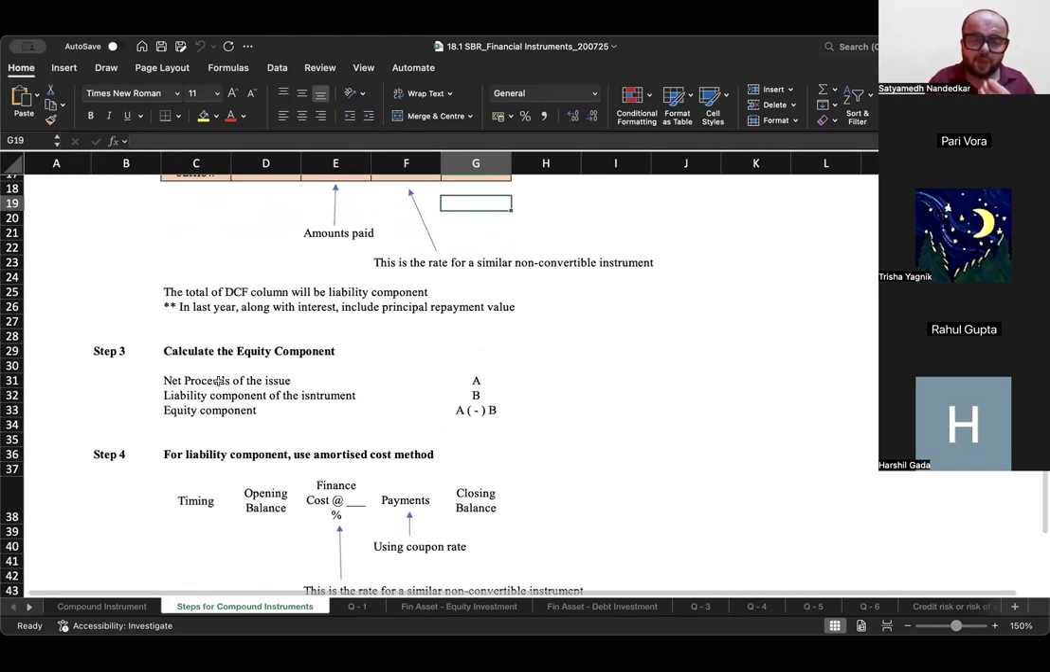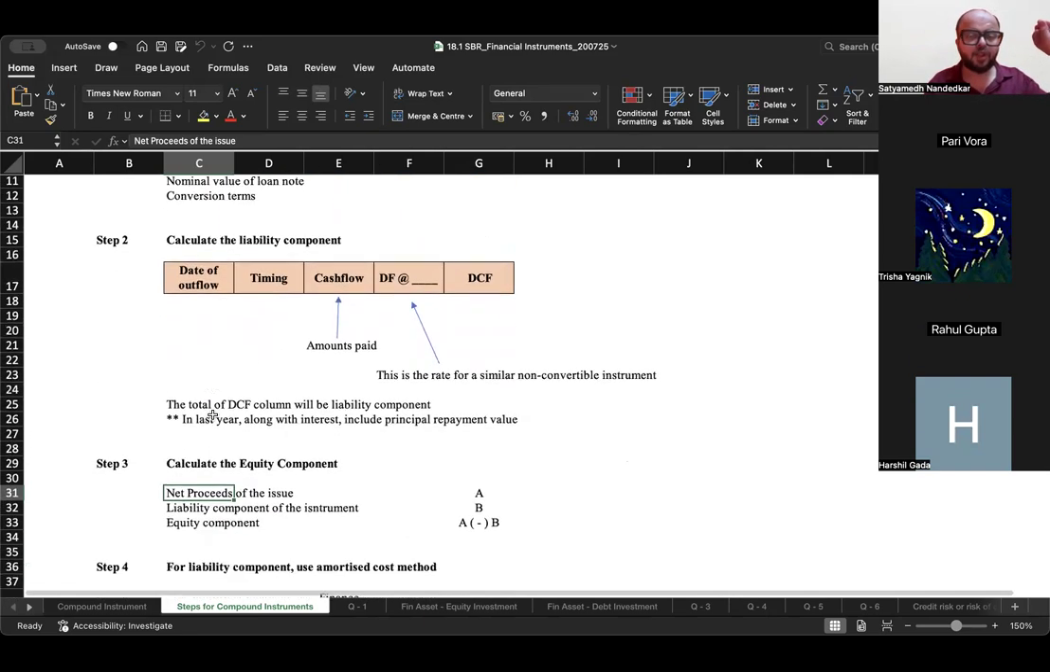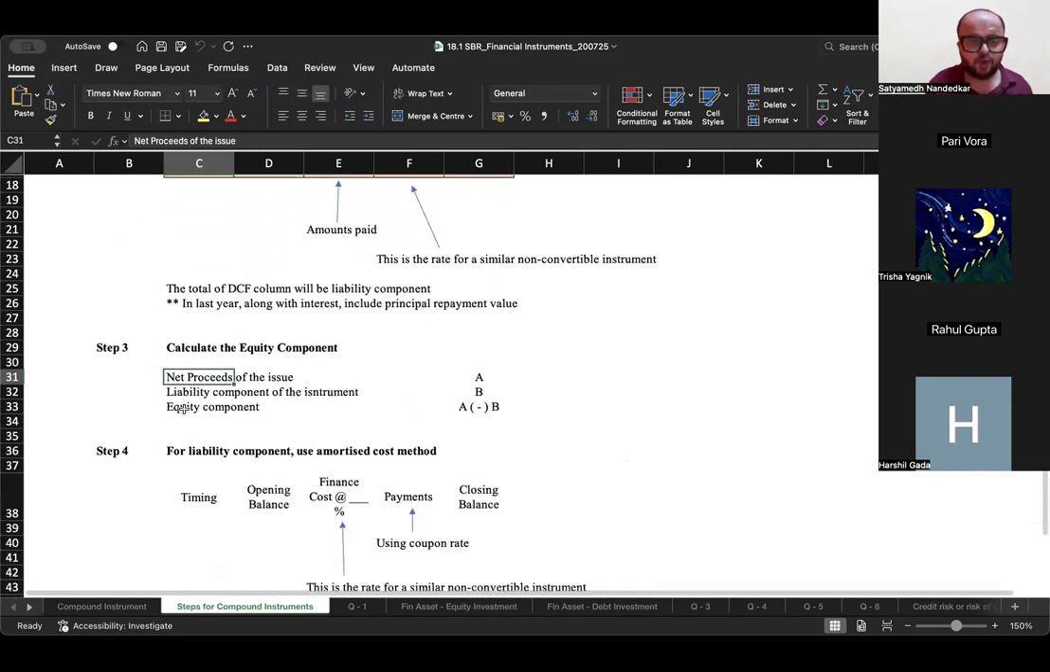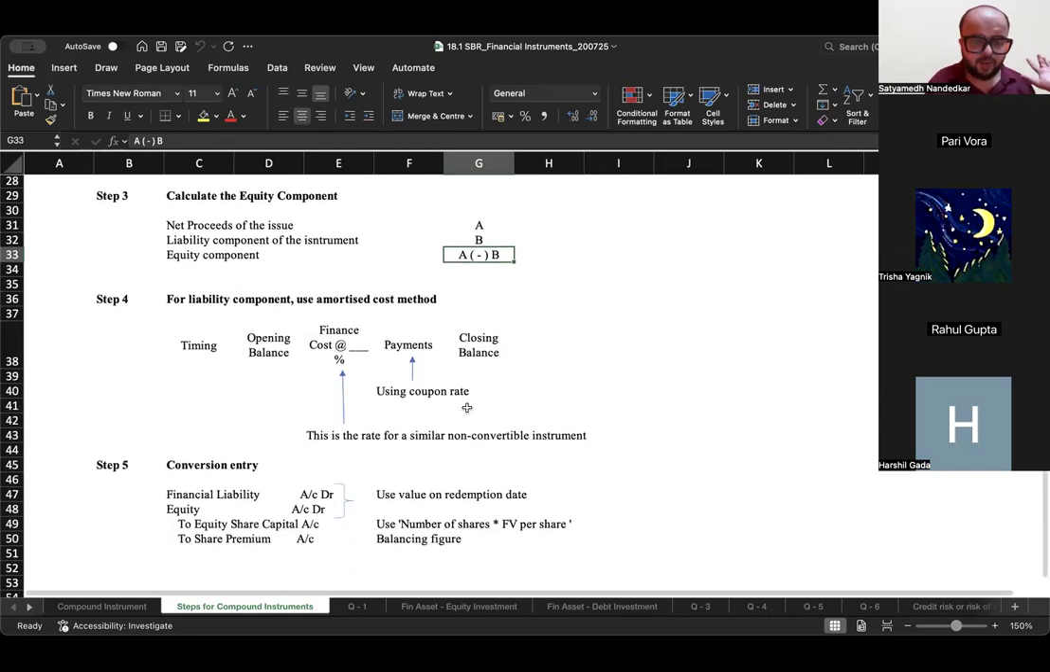Then you have to calculate the equity component. How will you get the equity component? Take the net proceeds of the issue, which will be given to you in the question. From that, subtract the value of the liability component. What you will be left with is the equity component. Now the liability component, you keep on accounting for using the amortized cost method that we saw 5 minutes ago, year 1 to year 5. At the end of year 5 you will have the financial liability balance.